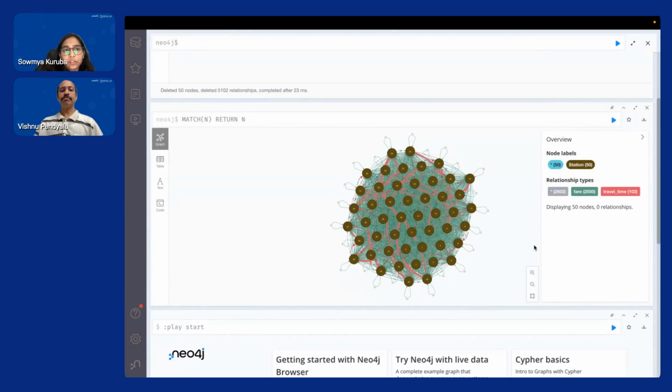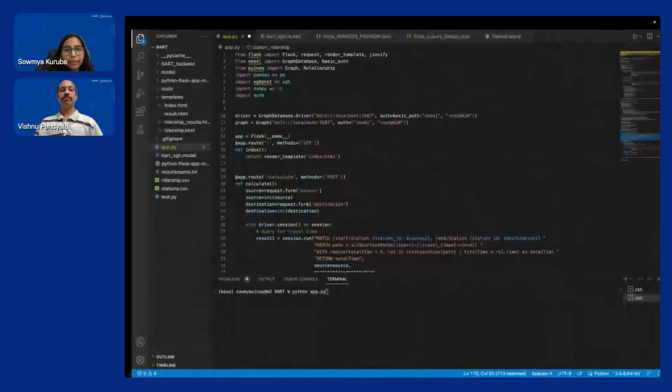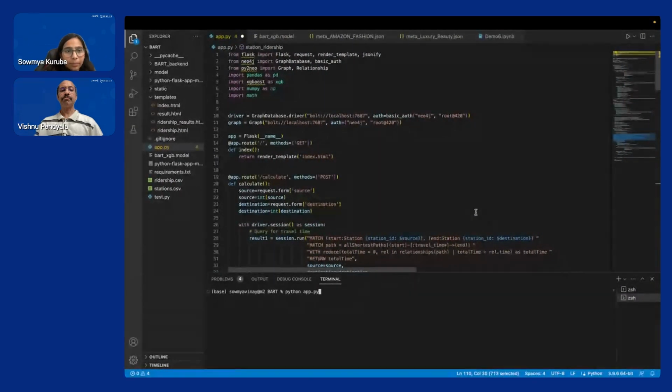After the creation of the graph, we went ahead with the machine learning model training, and we have saved the model, and we're going to integrate it with our backend. As we can see, this is our machine learning model, and this is the backend. The backend is created using Flask. We're going to use the Neo4j package to connect to the Neo4j local database, and Python Neo4j is used to work with the graph.